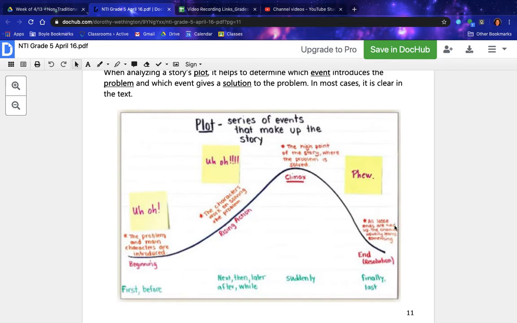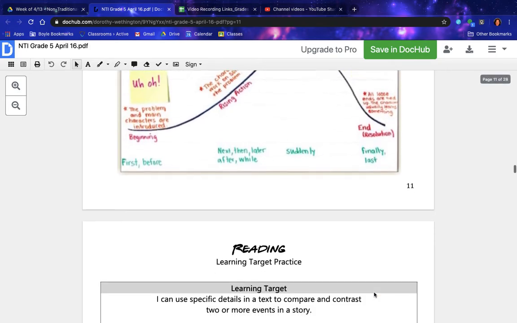And all loose ends are tied up, and the character usually learns something. That is the resolution. Signal words include: first, before, next, then, later, after, while, suddenly, and finally, last.